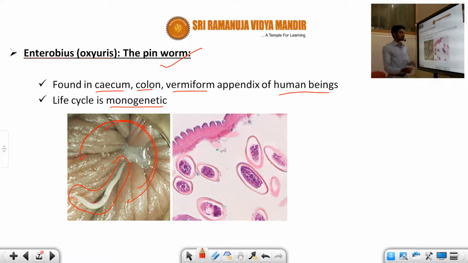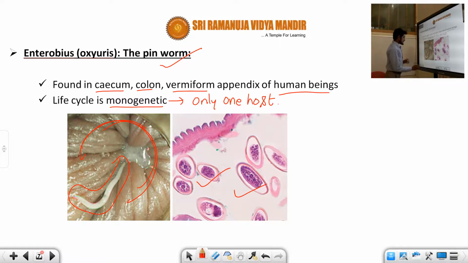Under the microscope we can observe this type of pinworm visualization. It mostly affects and also causes stomach discomfort. It is mostly found in the cecum, colon, and vermiform appendix of human beings, and it is monogenetic. Monogenetic means only one host is required. Okay, so this is about Enterobius or Oxyuris, the pinworm.